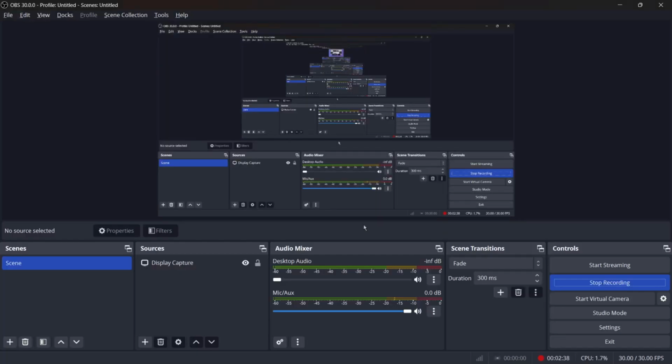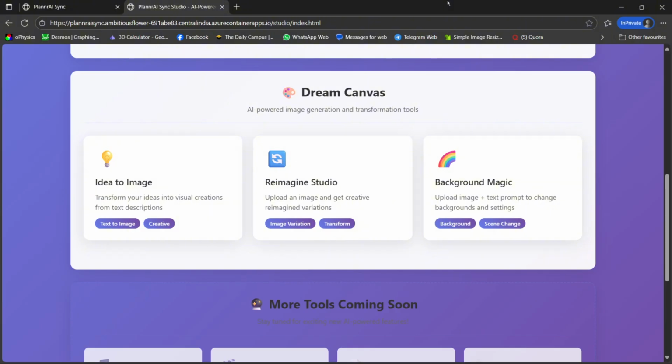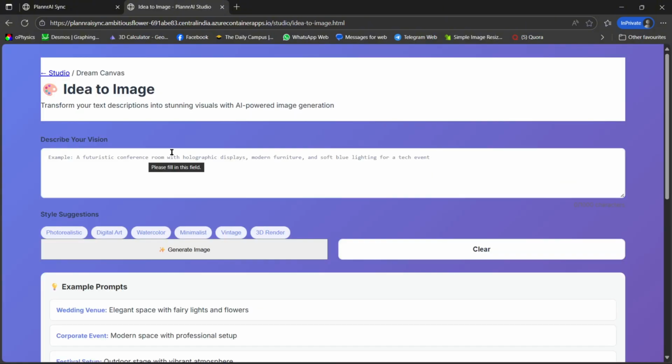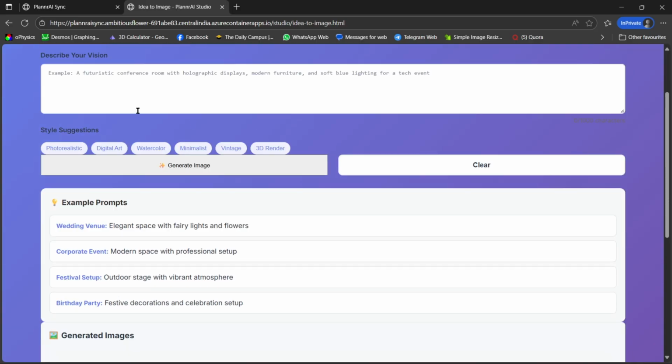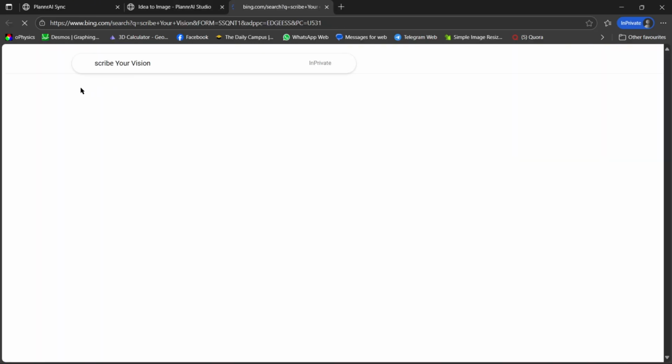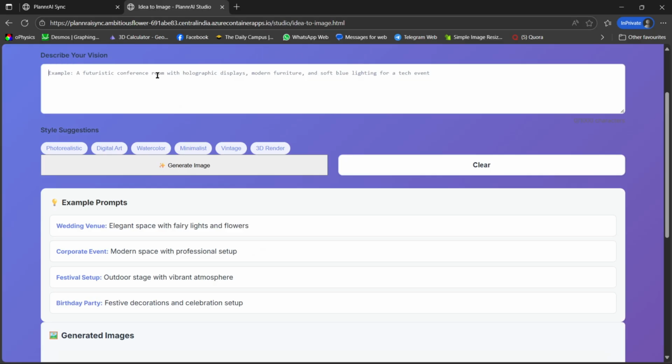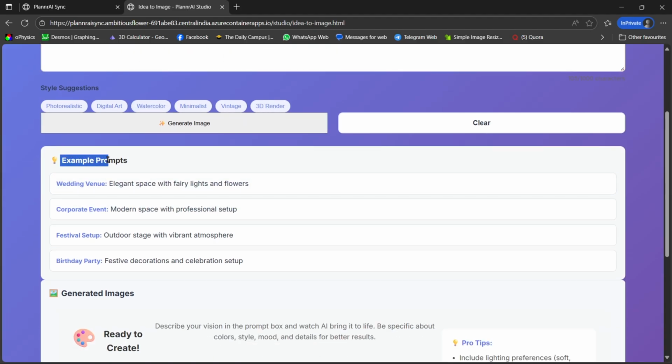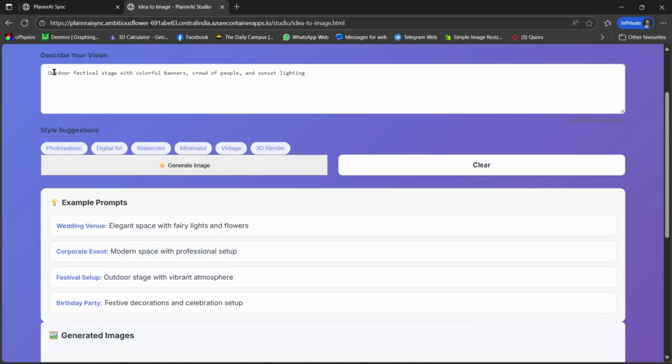Now for the image section, if I go to the idea to image, basically I can write a prompt here. Some example prompts are also given. Also the style suggestions like photorealistic, watercolor, minimalistic, or 3D render. Here are the example prompts. So let's click the festival setup.